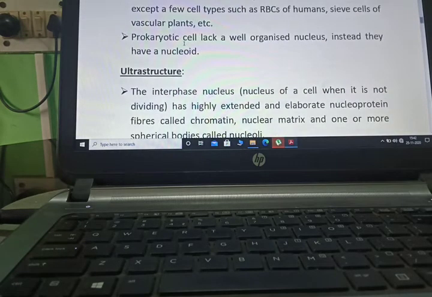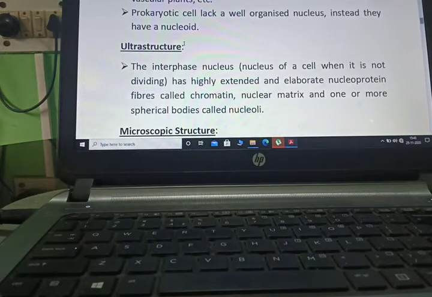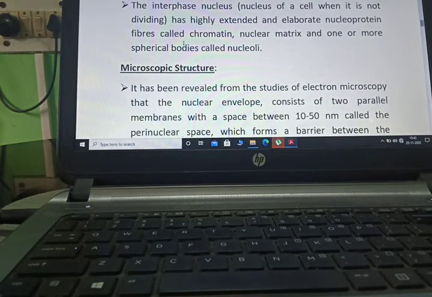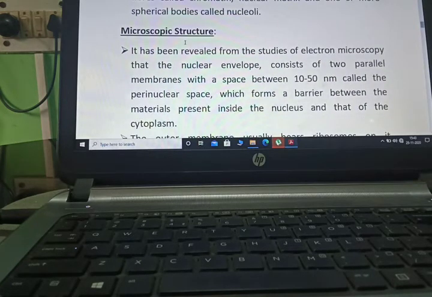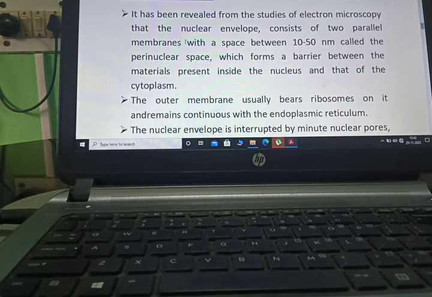Now occurrence. A nucleus is present in all eukaryotic cells except a few cell types such as erythrocytes of human, sieve cells of vascular plants, etc. Prokaryotic cells lack a well organized nucleus; instead they have a nucleoid. Ultrastructure: the interphase nucleus has a highly extended and elaborate nucleoprotein fiber called chromatin, that is the nuclear matrix, and one or more spherical bodies called nucleoli.